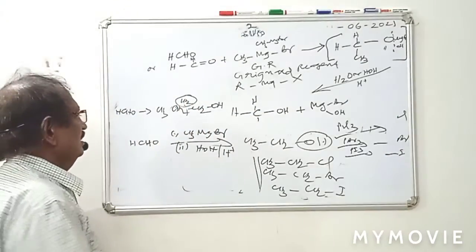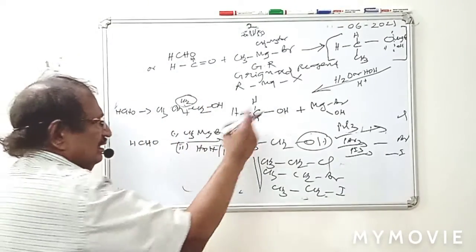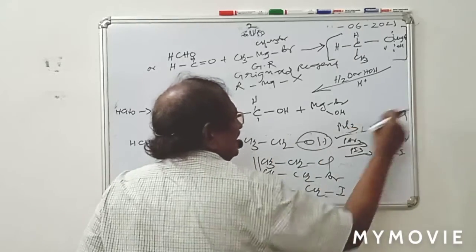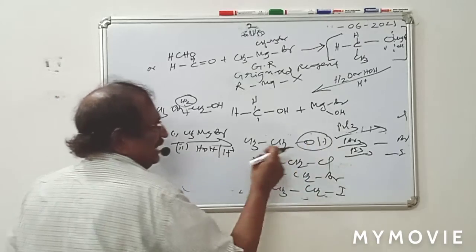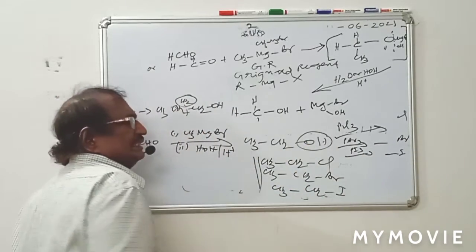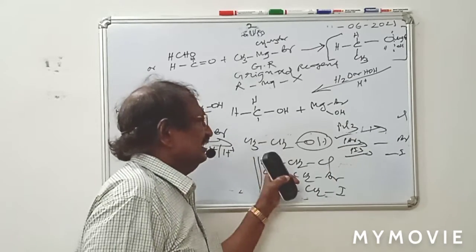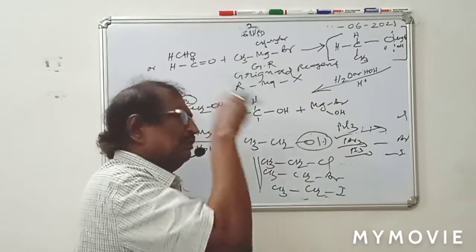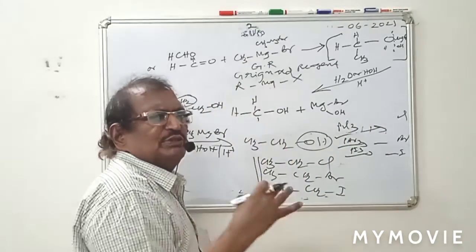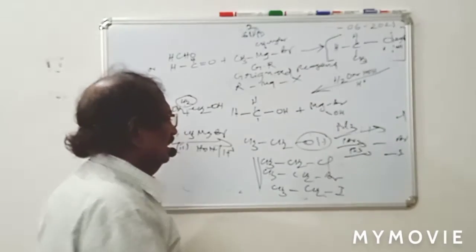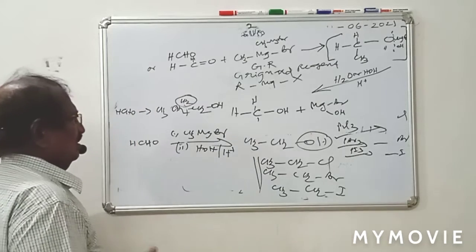Like this, formaldehyde to ethanol to ethyl chloride, no problem. Formaldehyde to ethanol, the format is set in our brain. So immediately, if you put PCl3, you will get ethyl chloride. If you put PBr3, you get the Br group. The other product, H3PO3, is a side product, no need to write it in conversions. Ethanol, arrow mark, above the arrow PCl3, you will get ethyl chloride, that's all. Plus H3PO3, balance, no need. Like this, ethyl bromide, ethyl iodide, everything you will get in these conversions.